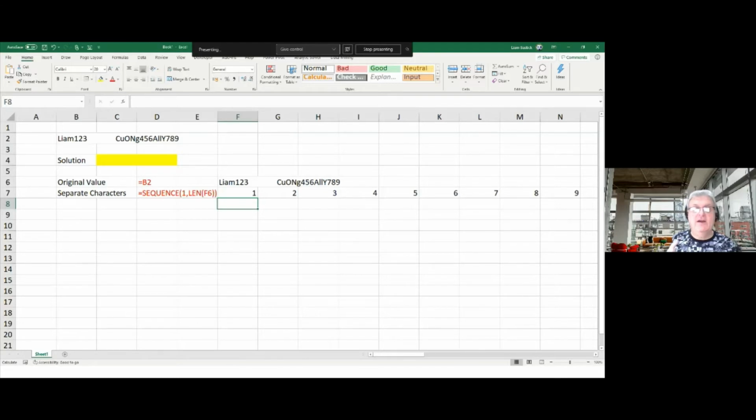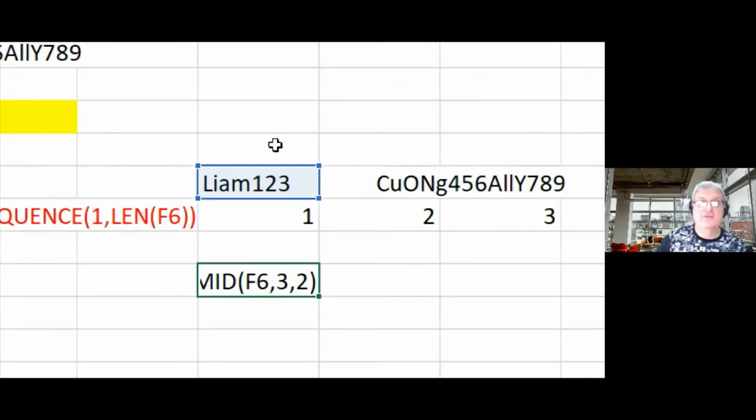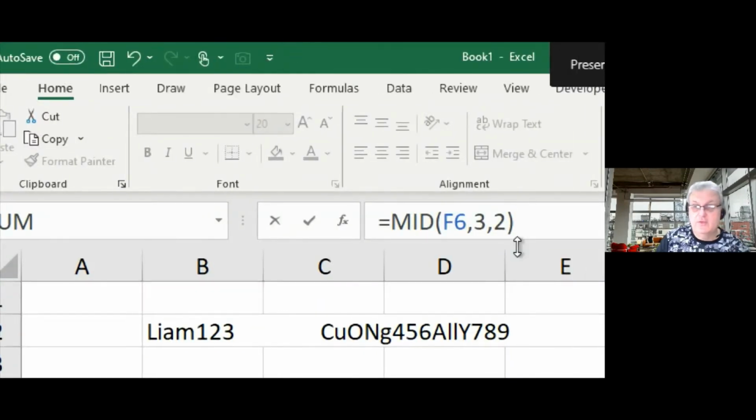Now, instead of having that, I want to actually specify the character that's in here. And there's a function in Excel called MID. And MID says, right, which character do you want? So if I was to go here equals MID, and I start with this text, and I say, right, I want you to go to position 3 and go 2 characters. And I'll just make this a bit bigger up here so you can see what the syntax is when I scroll on it here. So it says text, start number, and number of characters. So I'm going to go to the F6 text, and I want to go to the 3rd character and return the 2 characters there.